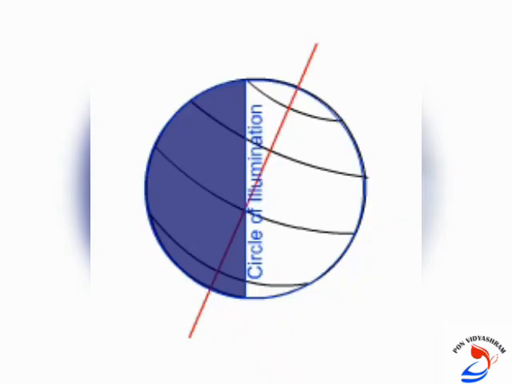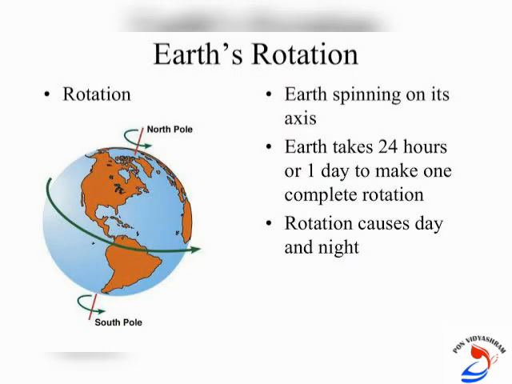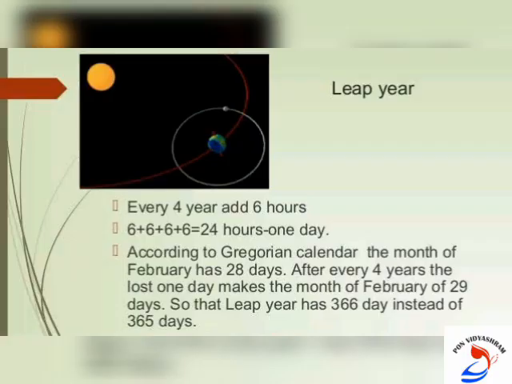The circle of illumination. The circle that divides the day from night on the globe is called the circle of illumination. The earth day. The period of rotation of the earth for one day is called the earth day. Leap year.